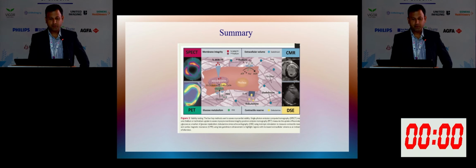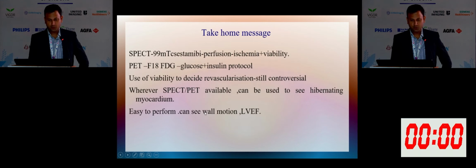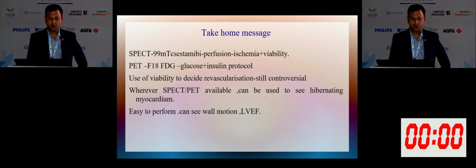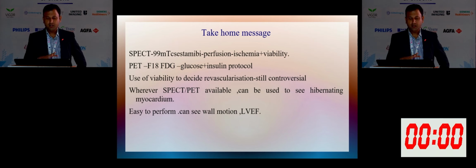So this is the summary: SPECT uses membrane integrity, PET uses glucose metabolism. What is the take home message? SPECT uses sestamibi, which is used in ischemia and viability, and FDG is used in hibernating myocardium. As we talk, it is still controversial whether viability is useful in revascularization. But wherever PET and PET SPECT are available, you can use it and compare with CMR and do studies on how it is useful to see the hibernating myocardium and revascularization.